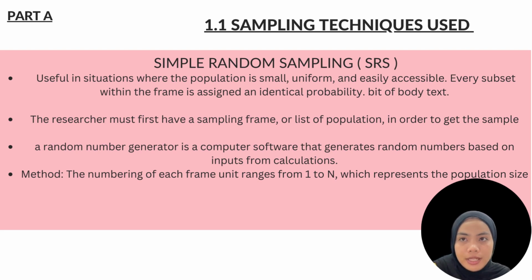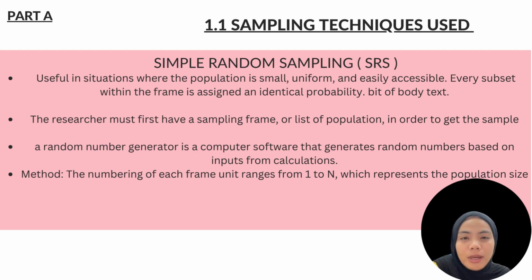Today, I want to present about simple random sampling. It is useful in situations where the population is small, uniform, and easily accessible. Every subset within the frame is assigned an identical probability.